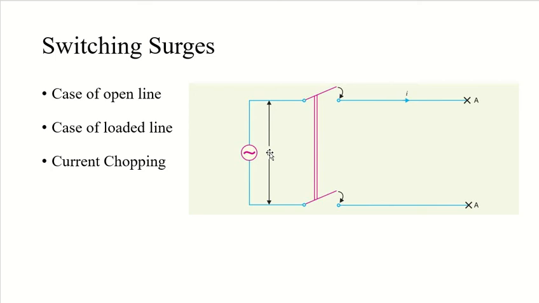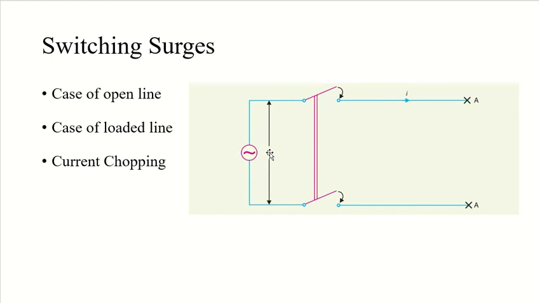Understood? The third one is current chopping, and it is very famous. I bet you might have heard it. Current chopping results in the production of high voltage transients across the contacts of an air blast circuit breaker. Because we are particularly talking about air blast circuit breakers, not any other circuit breakers: unlike oil circuit breakers, whose effectiveness depends on the magnitude of current being interrupted, air blast circuit breakers retain the same extinguishing power irrespective of the magnitude of the current.